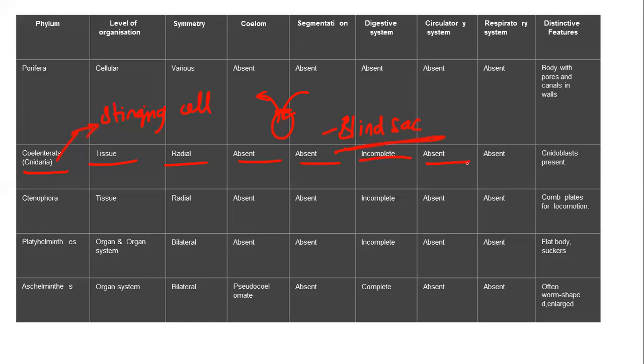The circulatory system is absent. The respiratory system is also absent. It has cnidoblast cells, which are also called stinging cells.